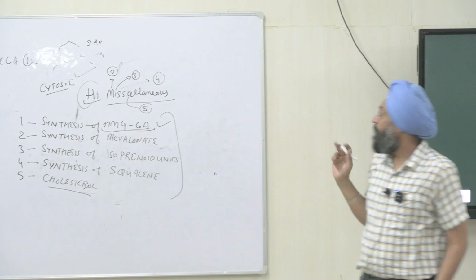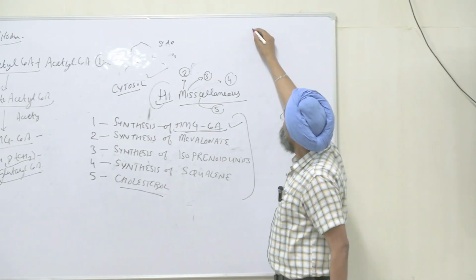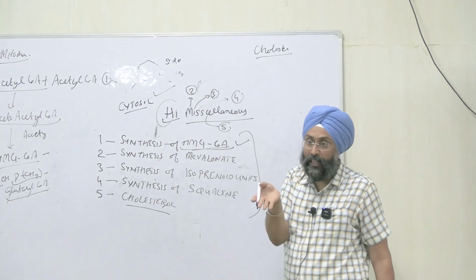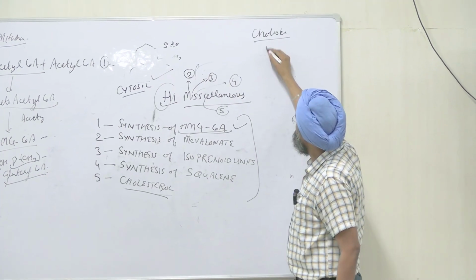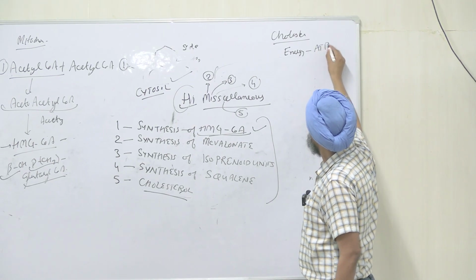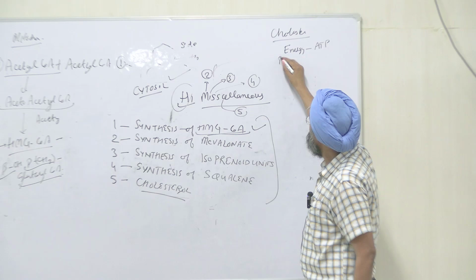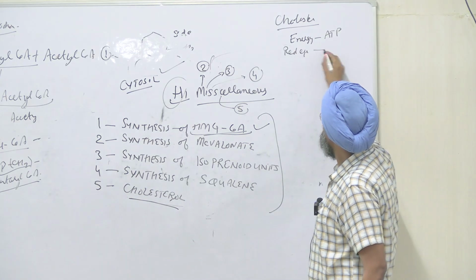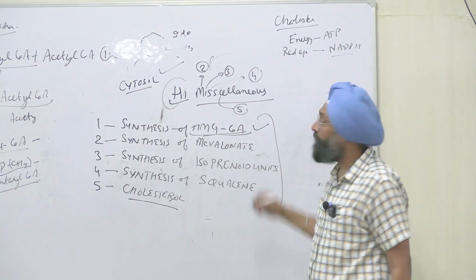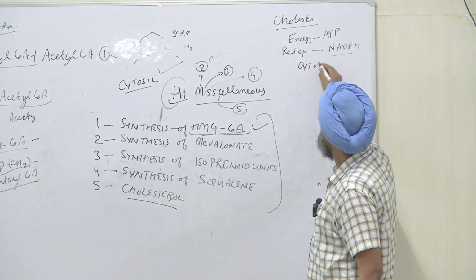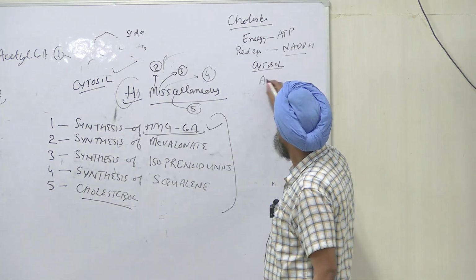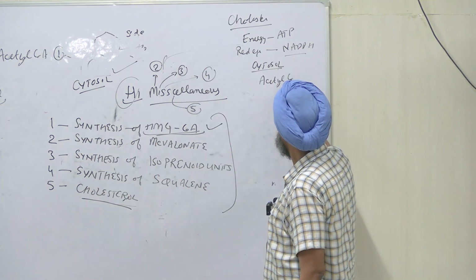And remember, for the synthesis of cholesterol you need some raw materials. Energy is provided by ATP, right? Reducing equivalents are provided by NADPH, and it takes place in cytosol, and the carbon atoms are derived from acetyl CoA.